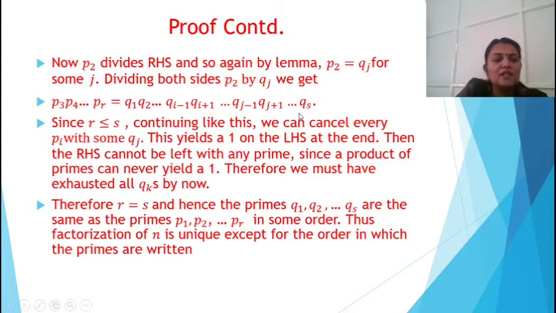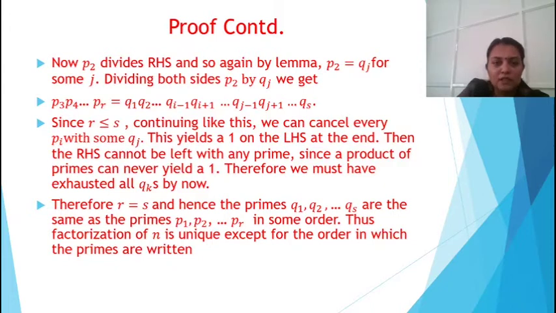Since r is less than or equal to s, continuing like this, we can cancel every pi with some qj. Finally we will get 1 on the left-hand side at the end. Then the right-hand side cannot be left with any prime, since a product of primes can never yield the value 1. So the left side is 1, so the right side should be equal to 1, otherwise it would not be.